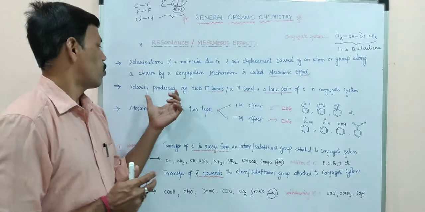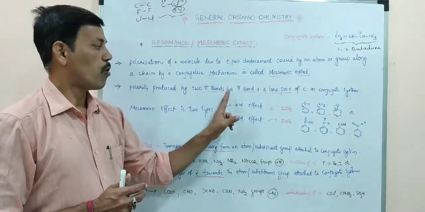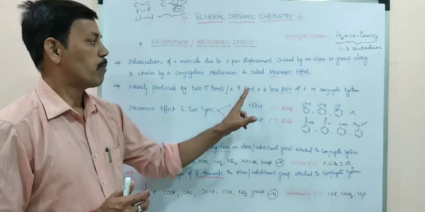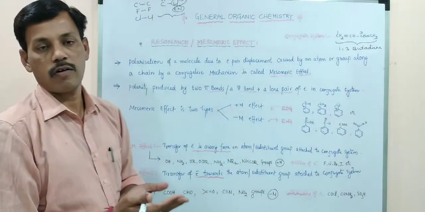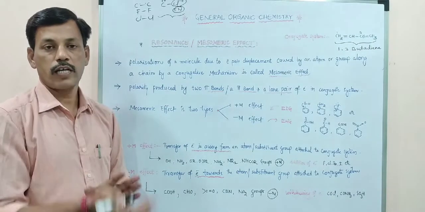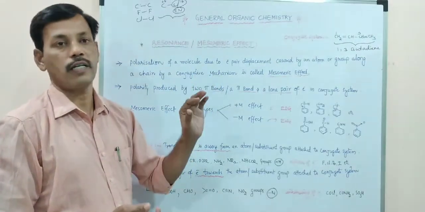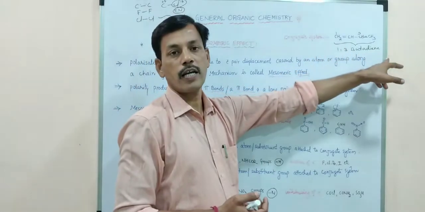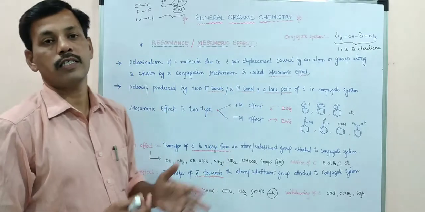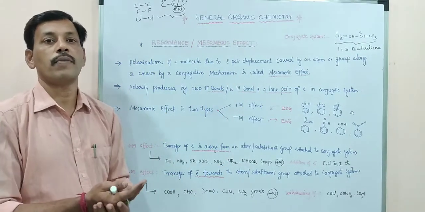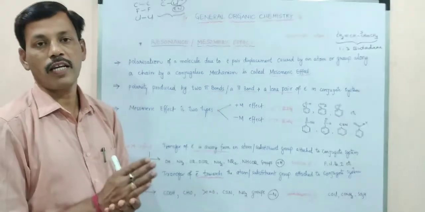So here polarity is produced by two pi bonds, or a pi bond and a lone pair. In some molecules, lone pairs are able to give electrons. In some molecules, pi bonds are present. Now here in 1,3-butadiene, two pi bonds are present, so the delocalization takes place in the complete conjugate system. So here mesomeric effect is a permanent effect.